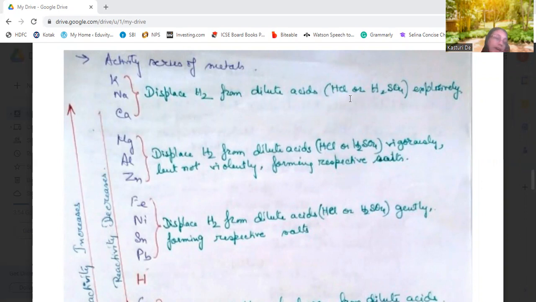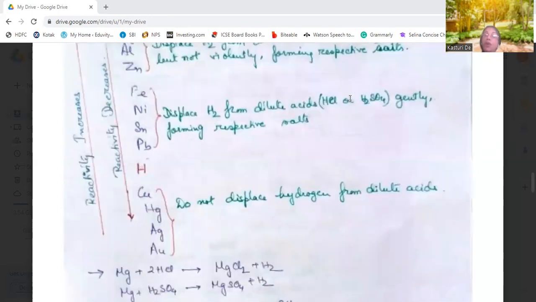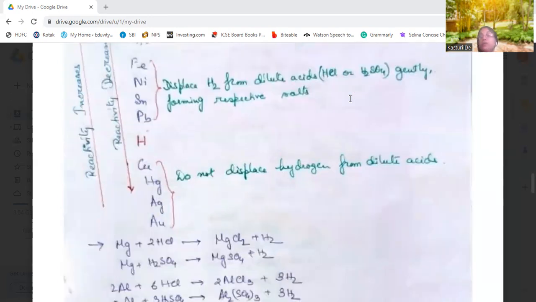Then iron, nickel, tin, and lead displace hydrogen from dilute acids gently, forming their respective salts. Then copper, mercury, silver, and gold do not displace hydrogen from dilute acids.